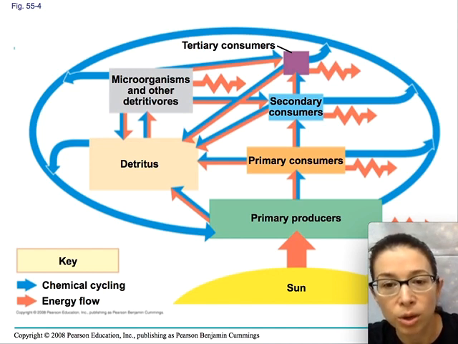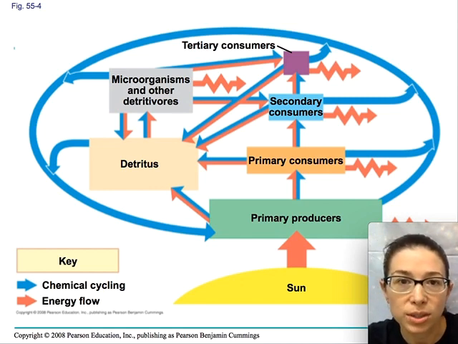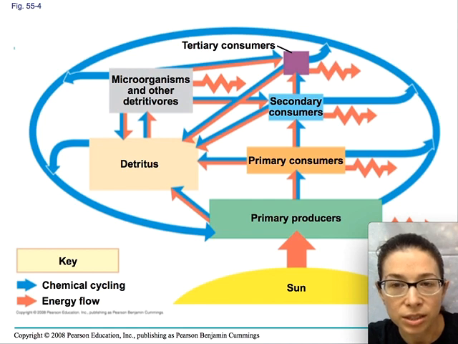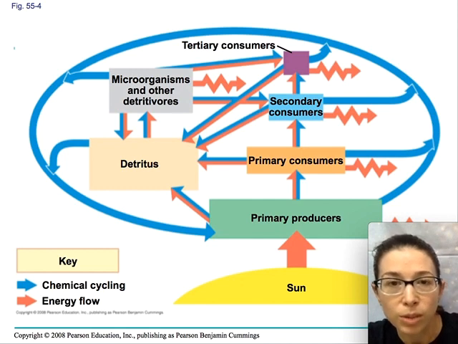And it's important to remember that the amount of matter on Earth is conserved. So we remember from our previous modules that energy is conserved in the first law of thermodynamics, and that therefore the number of carbon molecules that we have on Earth are the same number of carbon molecules that pretty much we've always had. So these elements are pretty much maintained in the quantity that we have on Earth. However, they can be moved from one location to another, right? So for example, if we have carbon in plants, we can move that carbon from plants and put it into the atmosphere in the form of CO2.